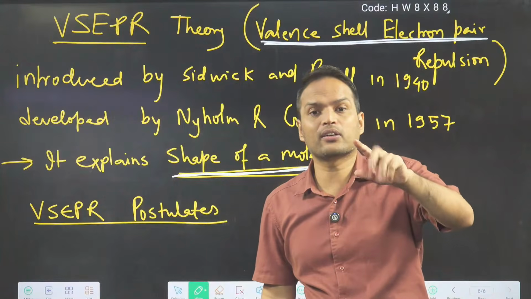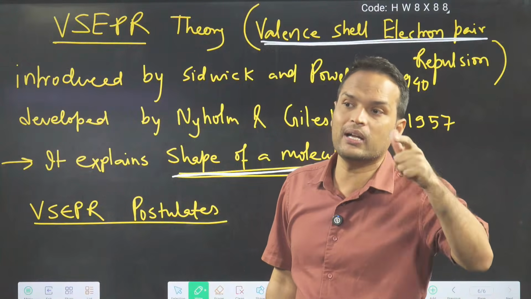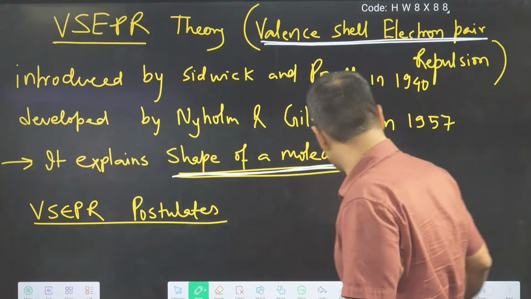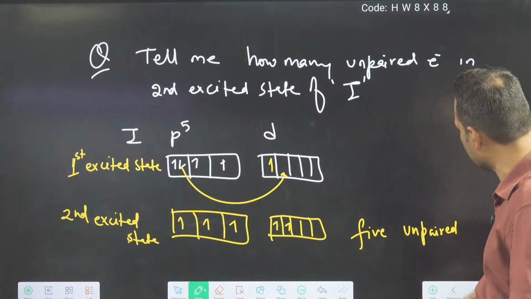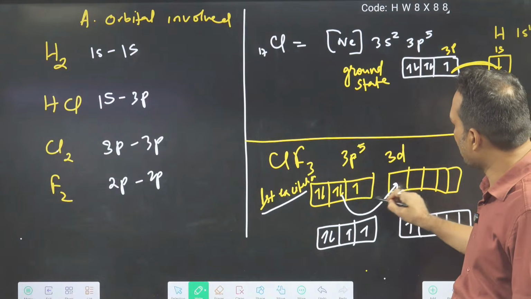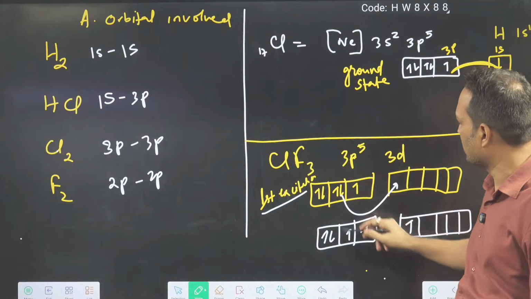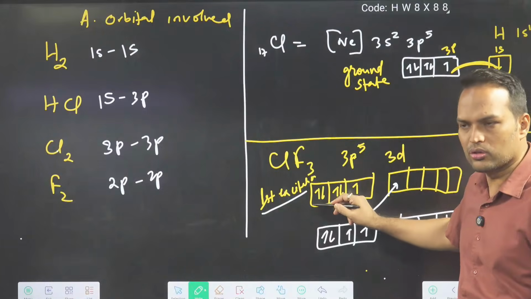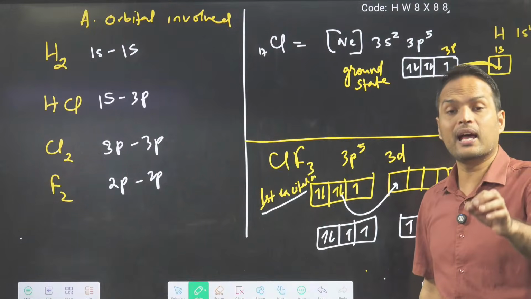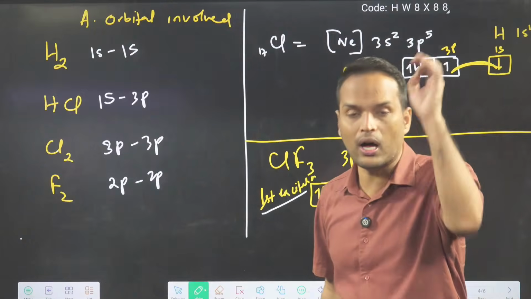Now valence shell electrons can be bonded pair or non-bonded pair. Everyone will not take part in bonding, right? See here, these are valence electrons. How many were taking part in bonding? You will say 3 are taking part. This is left or not? So some are there as lone pairs, some are taking part in bonding. They are saying shape depends on both.